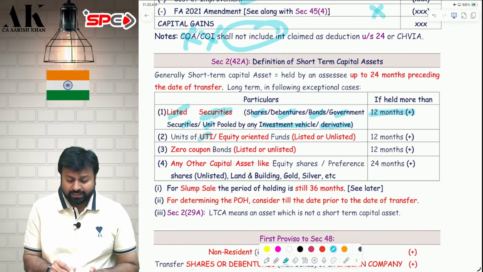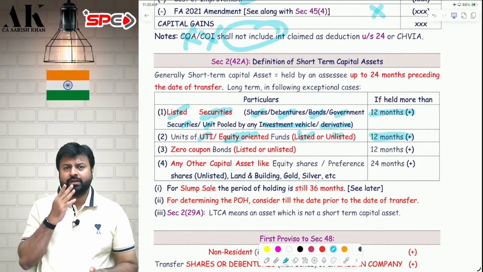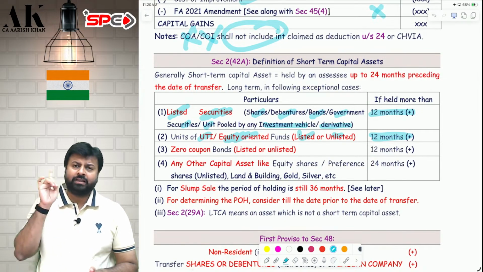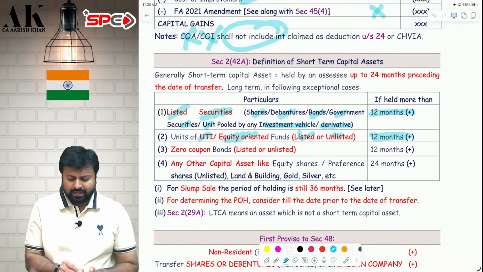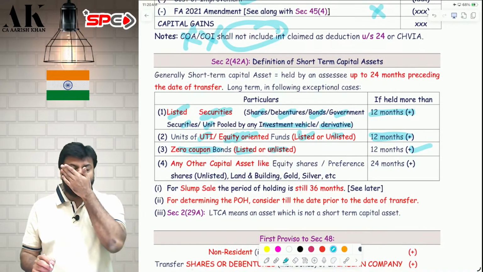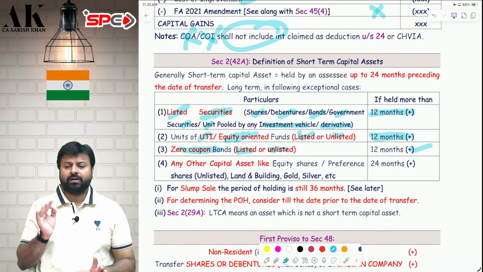Second, units of UTI and equity oriented fund, whether they are listed or unlisted, will become long-term after 12 months only. Irrespective of whether they are listed or unlisted. And last but not least, zero coupon bonds, listed or unlisted, will become long-term after 12 months. Apart from this, all other assets will become long-term after 24 months.